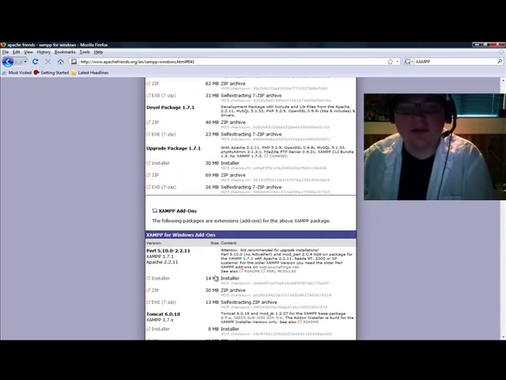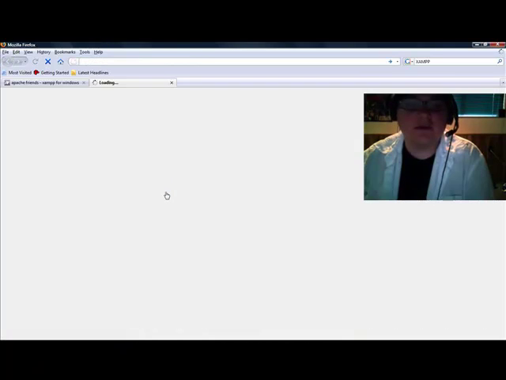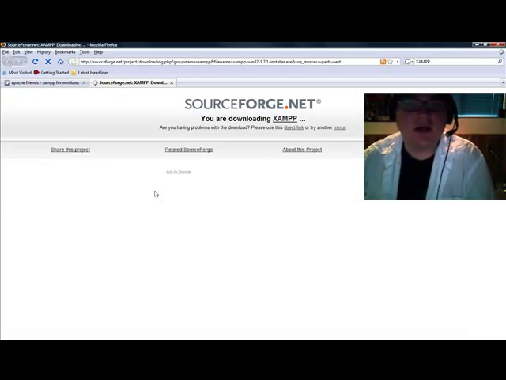You scroll down, you get some other options down here if you want to get more advanced. You also got a couple choices here. You got your installer, pretty basic. It'll install itself. Your zips, you can just extract it yourself, or an executable, self-extracting zip files. So I'm going to go ahead and do the installer. It'll take us to SourceForge.